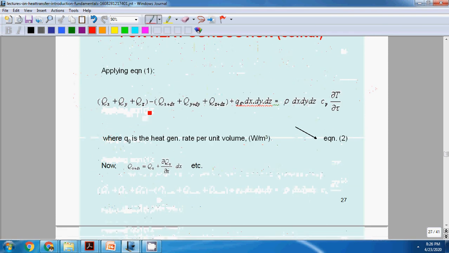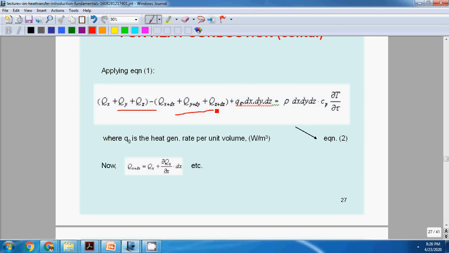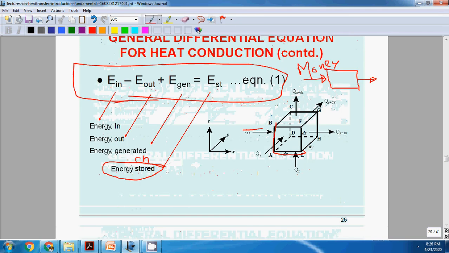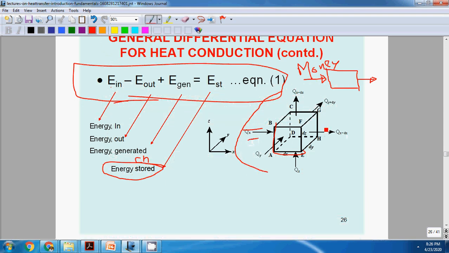From this diagram, Qx, Qy and Qz are the heat transfer entering the system, minus Qx plus dx, Qy plus dy, and so on, which are the energy leaving the system, and Egen is the energy generated in the system.